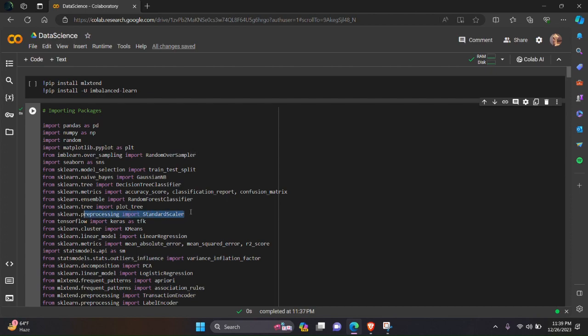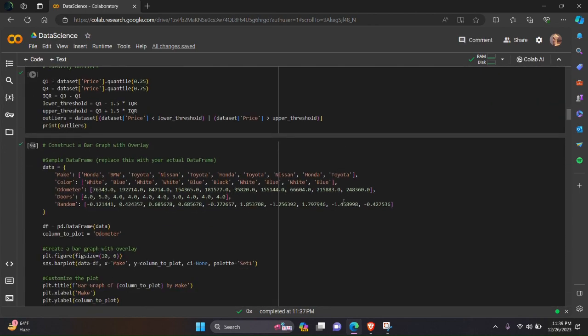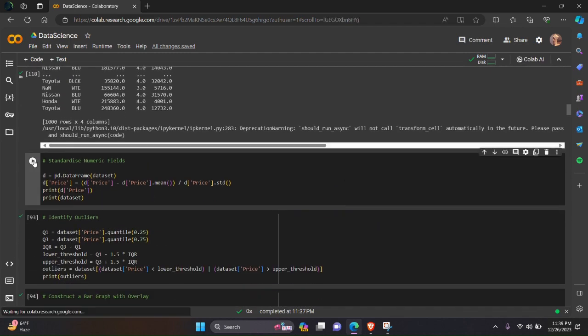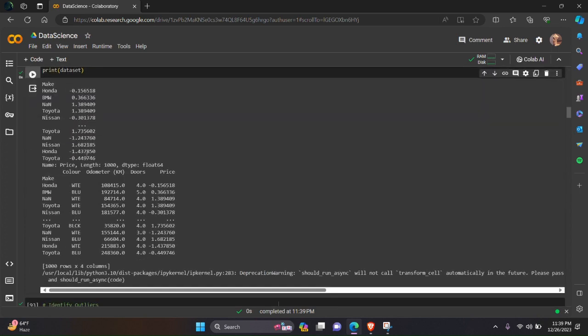Here we have used standard scaler to standardize the price field. So if we run, all the price field has been standardized, and here is now the standardized table.